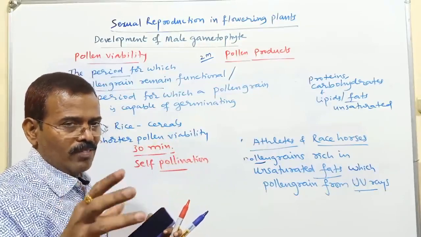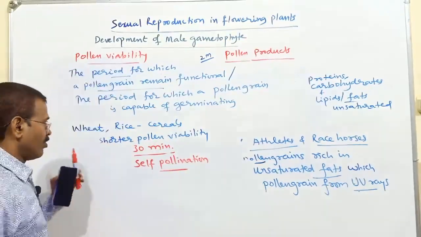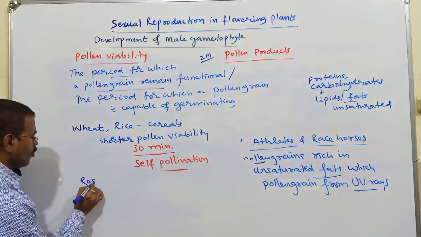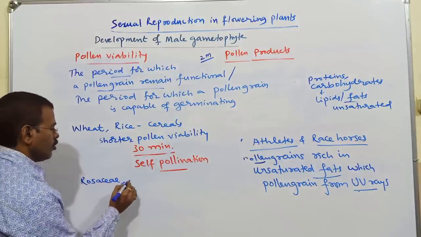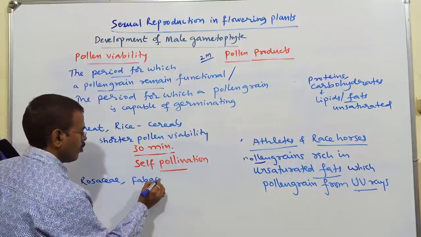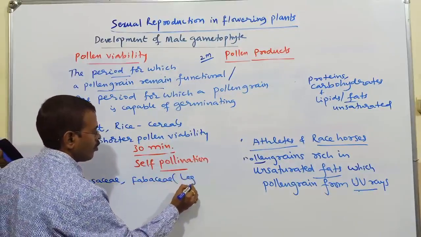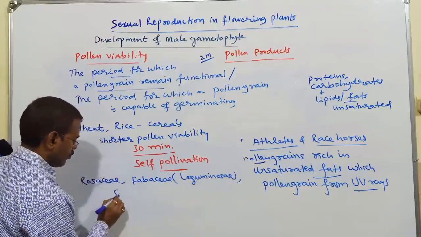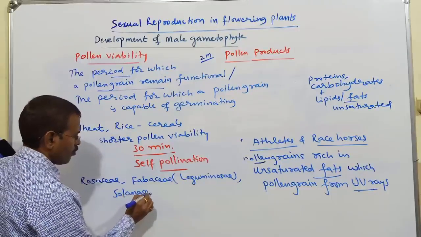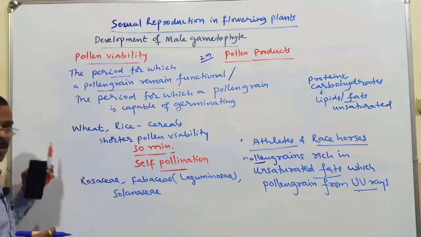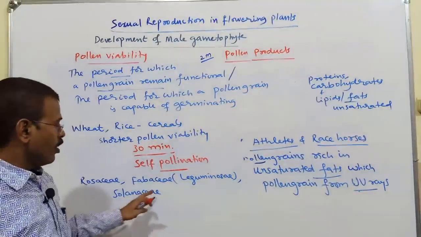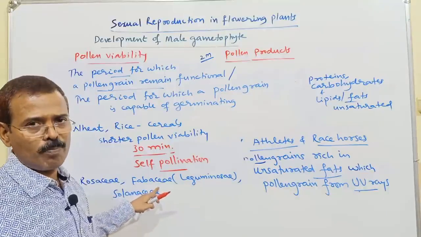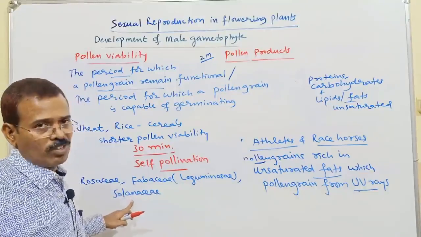Some of the family members, take for example, Rosaceae, rose family, Fabaceae, which is a subfamily in Leguminosae, pulse family, pea family we have learned, then Solanaceae, brinjal family.